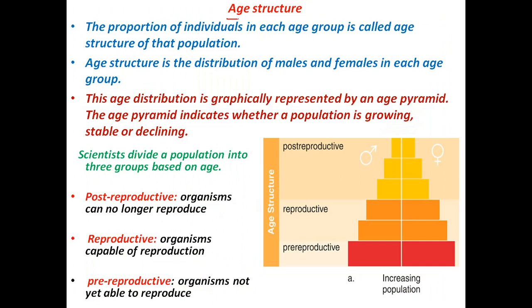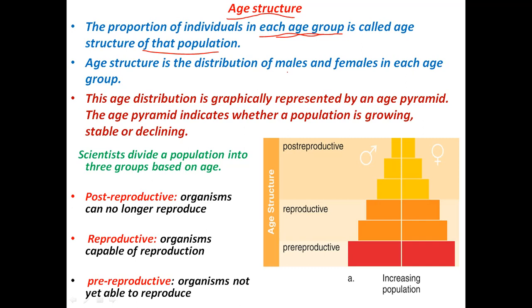Coming to the age structure. Age structure is the proportion of individuals in each age group, since in almost all populations we have individuals of different age groups. The proportion of individuals in each age group is called the age structure of that population.